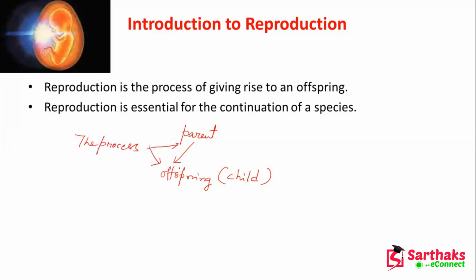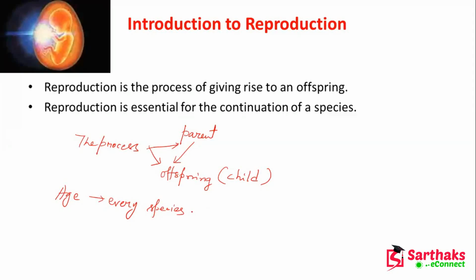Reproduction is essential for the continuation of species, because you know that there is some age for every species. After that they will not be here, that means their death will be there. They will die.